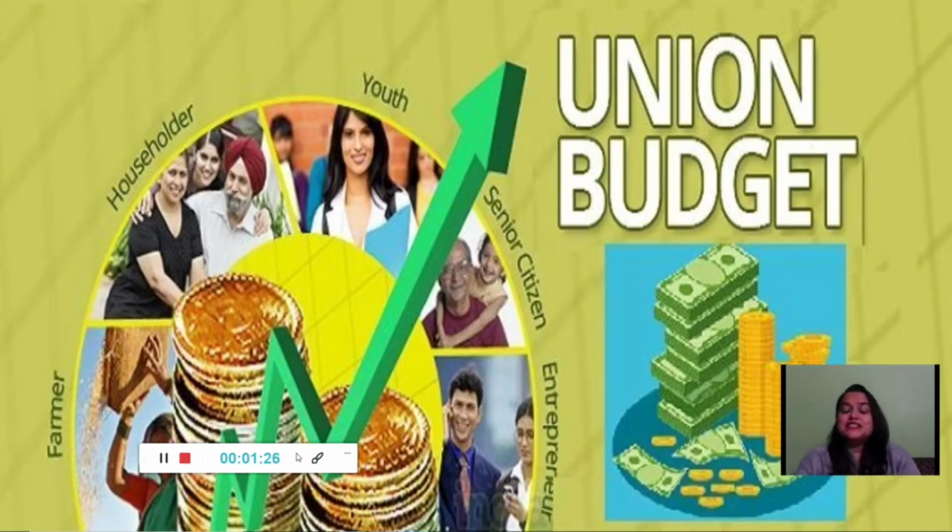This year's budget was presented by our Finance Minister Nirmala Sitharaman, who is also the first female Finance Minister of our country. Talking about the present budget, the allocation is 39.45 lakh crores, whereas in the previous year it was around 34.83 lakh crores. If we talk about the increment in percentage, it is 13.2%, which is a pretty good amount.